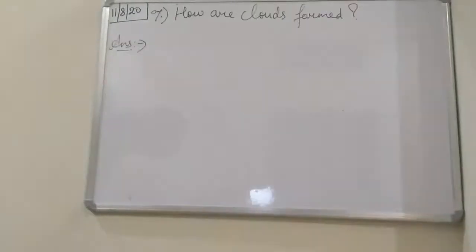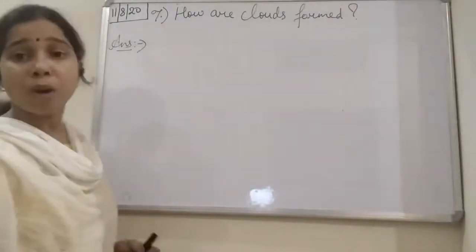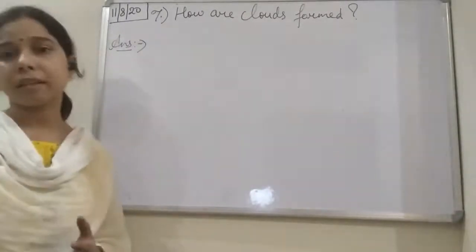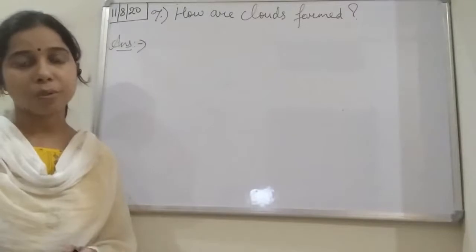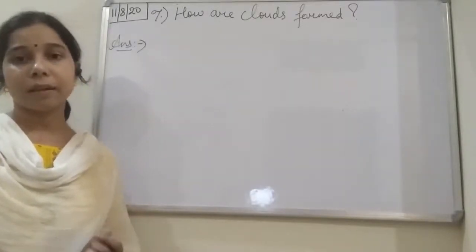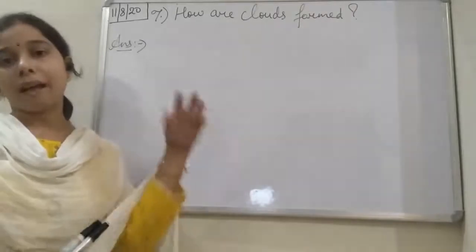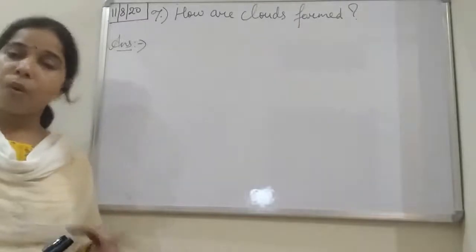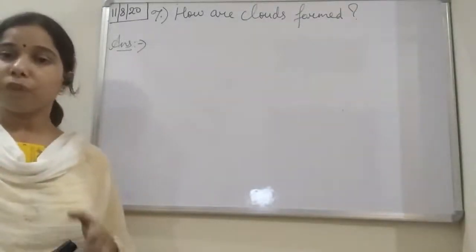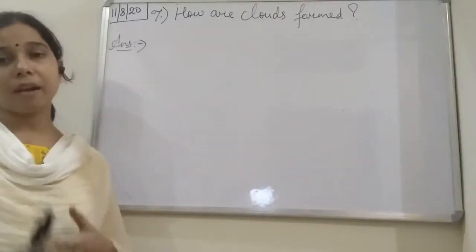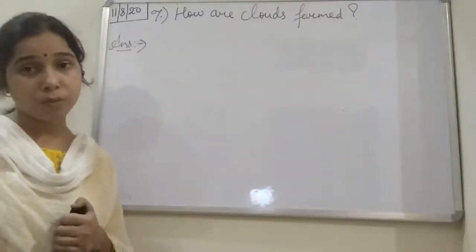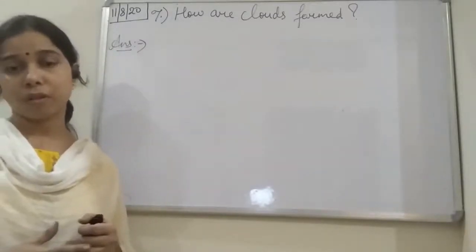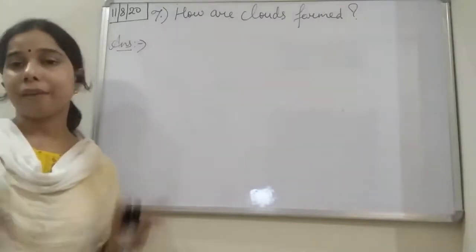Okay. Now the next question is how are clouds formed, students? When we were talking about the water cycle, we discussed the formation of clouds also, and in that we discussed how the water vapor gets evaporated and reaches a higher altitude where the temperature is low, and as the temperature is low, what will happen? This water vapor will finally get converted into teeny droplets of water, and the teeny droplets combine with other teeny droplets of water and form the clouds.